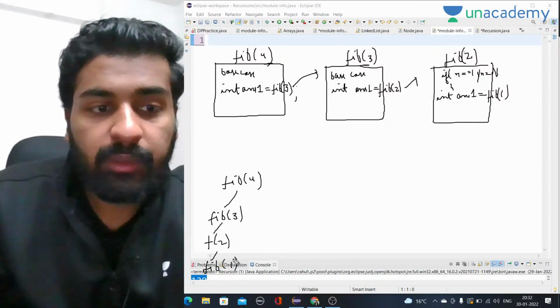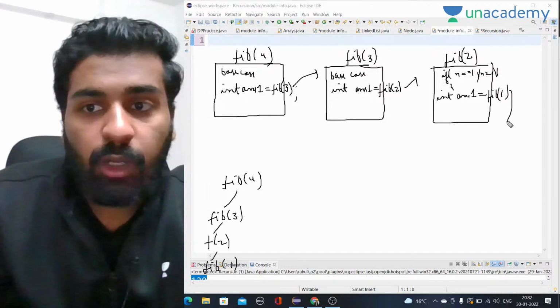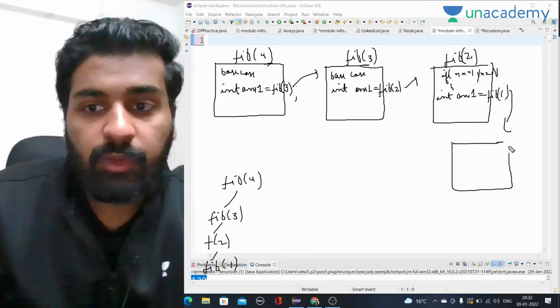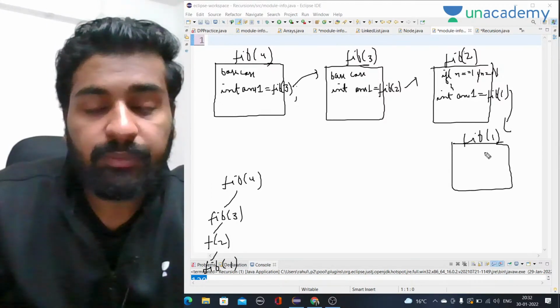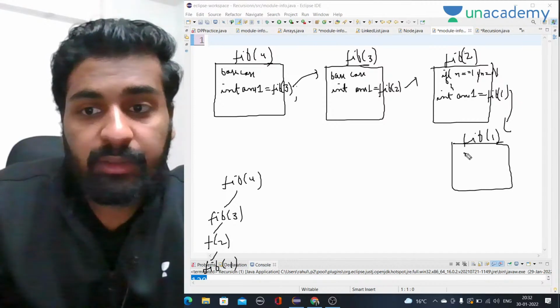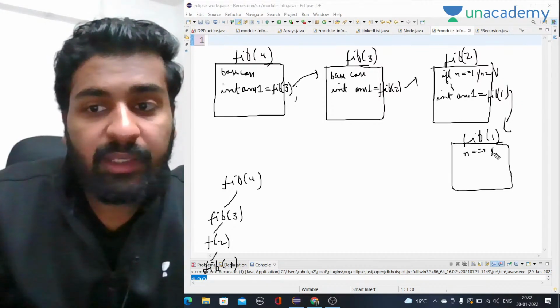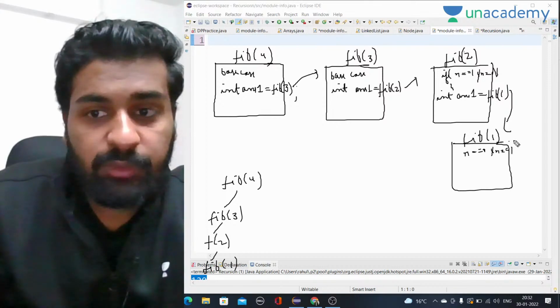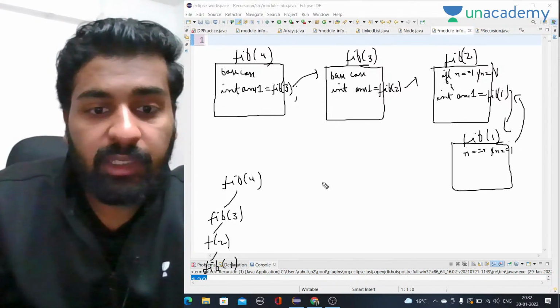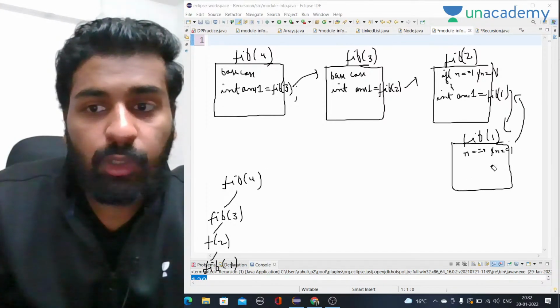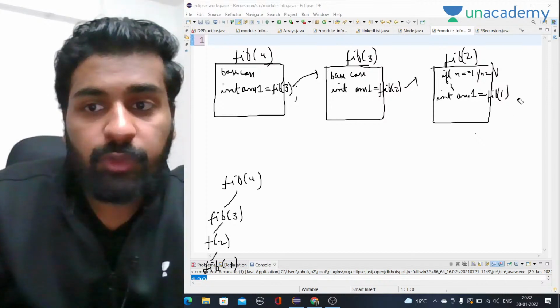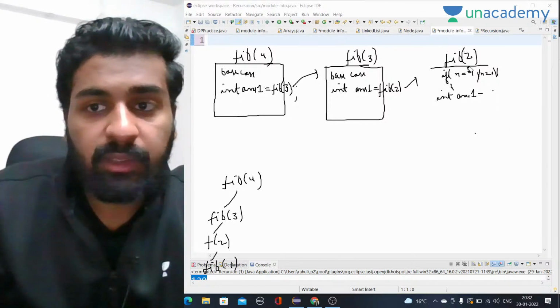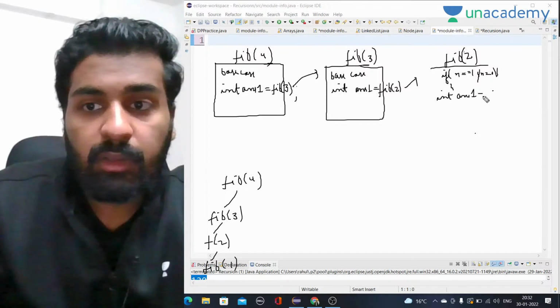Fib of 1. So now when it calls fib of 1, we reach the base condition. What is the base condition? That if n equal to 0 or n equal to 1, we have to return n. That means from here we will return 1. We will not go further because this is the base case. So from here we will return 1 to the previous value. That means answer 1 will be 1.